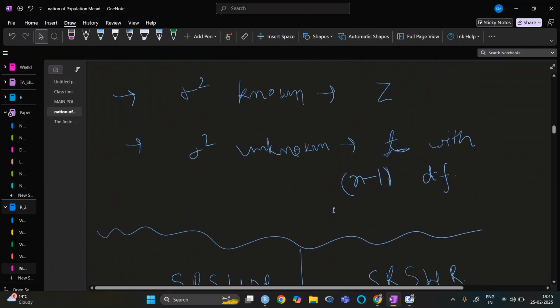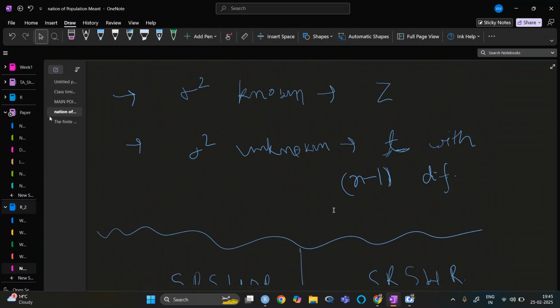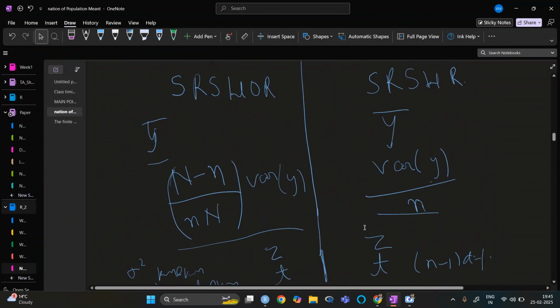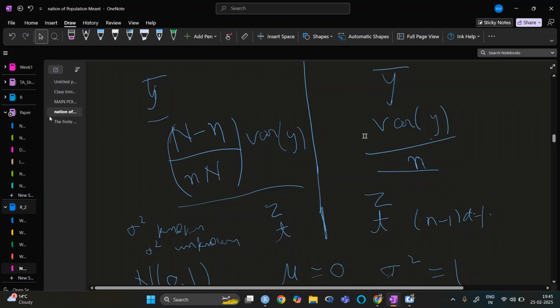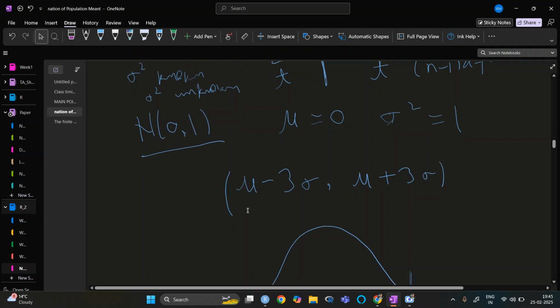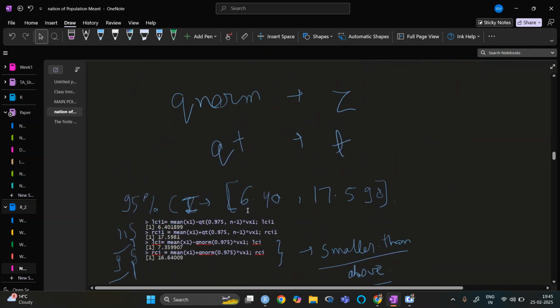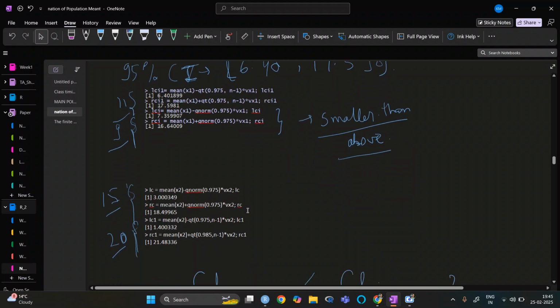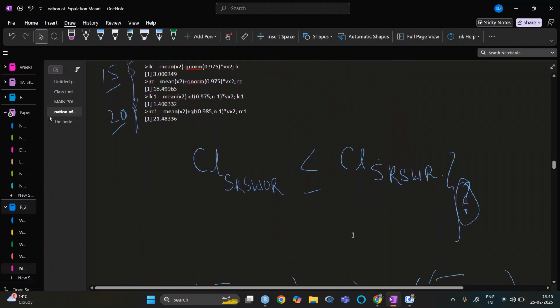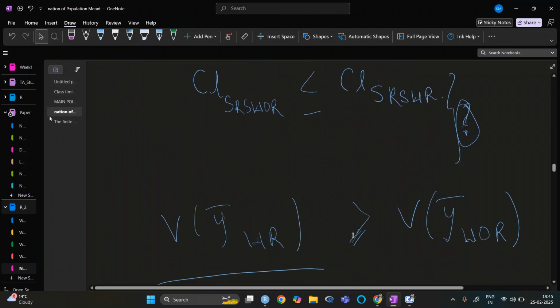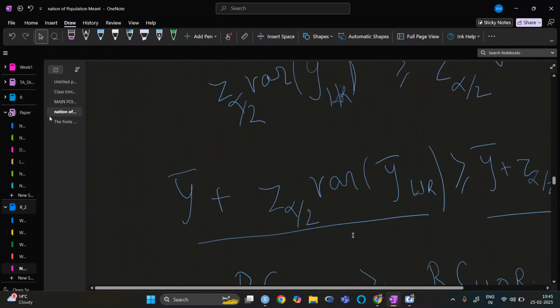The next point is that if the population variance is known, we use z. If it is unknown, we use t with n minus 1 degrees of freedom. In SRSWOR, without replacement versus with replacement, the only difference is the estimated variance. The next thing we have seen is that the coverage length for without replacement is less than the coverage length for with replacement, and I have given a very small proof for that also.